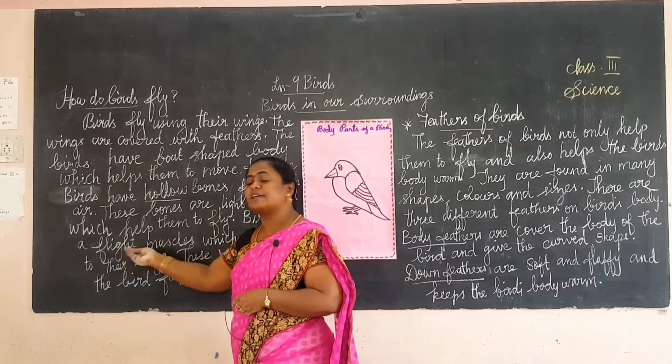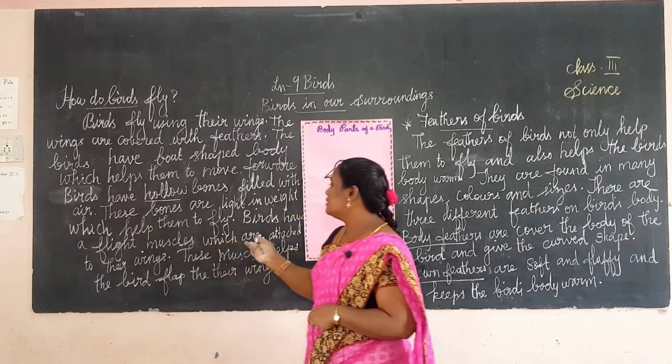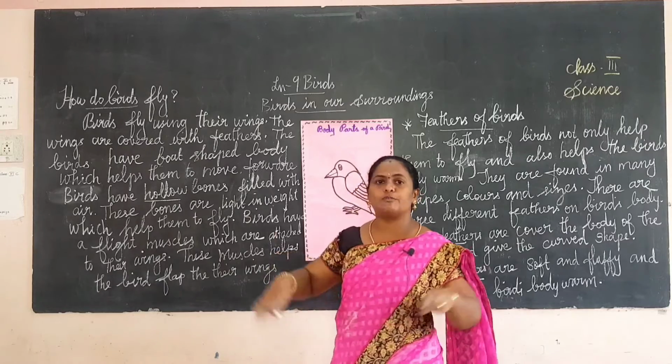Next, birds have flight muscles. These muscles are attached to their wings. These muscles help the bird to flap their wings.